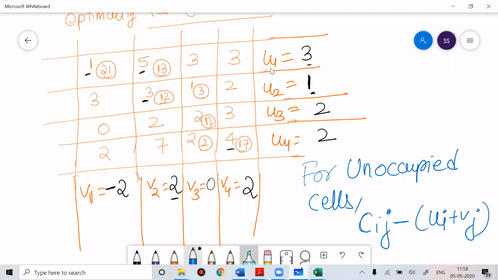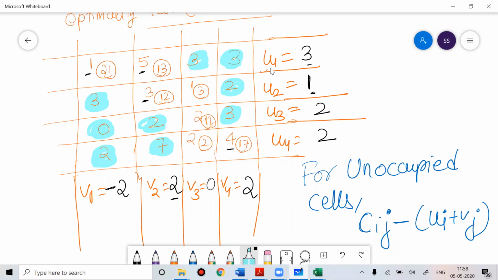You can see which cells are unoccupied: this one, this one, and so on. Now for unoccupied cells, I can apply the formula Cij minus (Ui plus Vj).